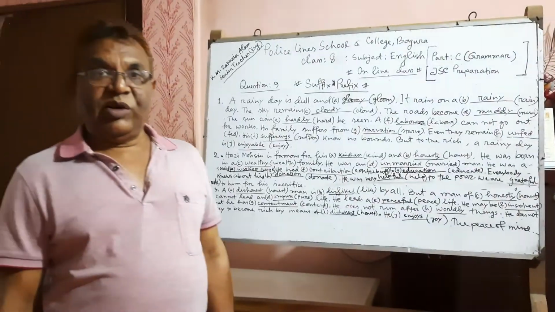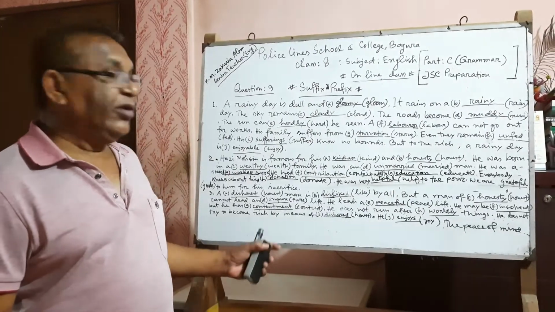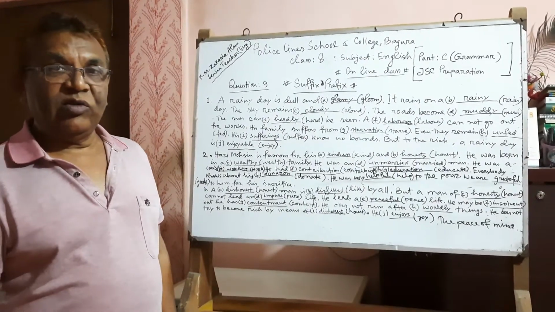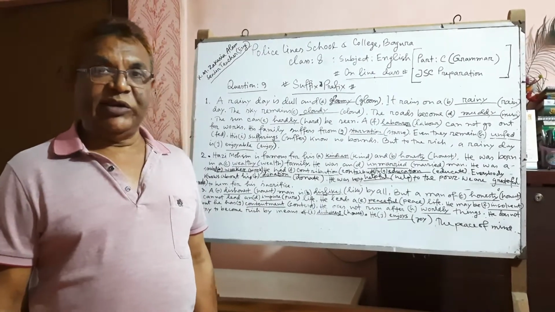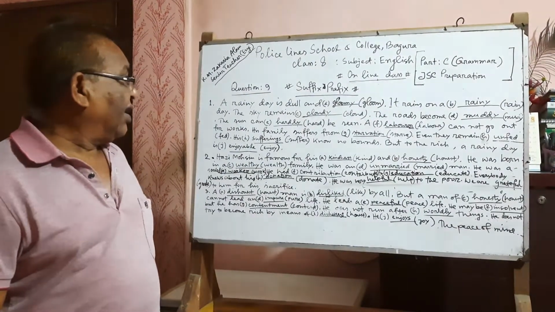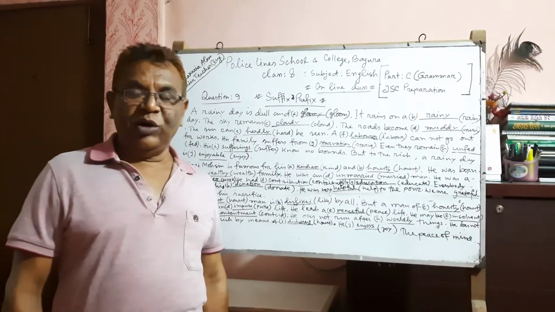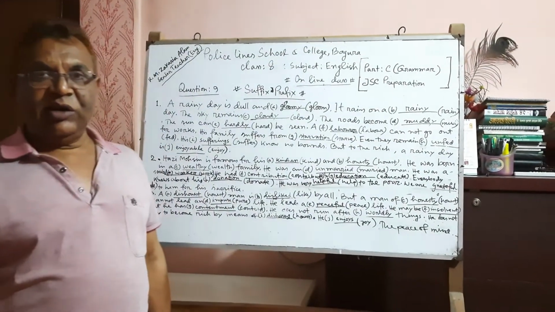There are some examples to practice. Please look at the board. Dear students, please follow attentively about the topics. A rainy day is dull and gloom. Here gloom is the root word.